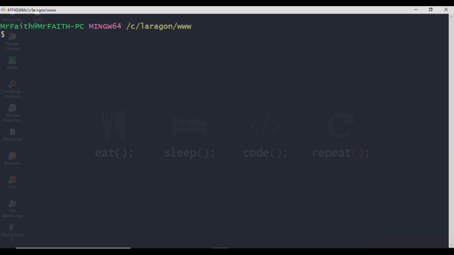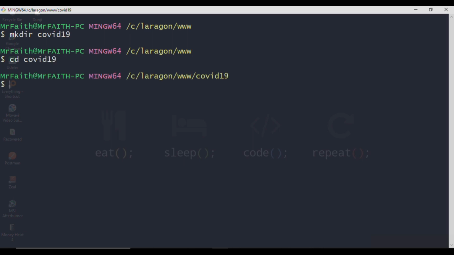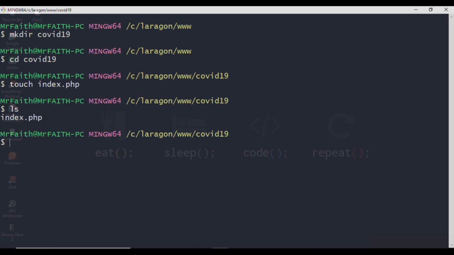Now that I'm inside www, let me create a new folder, and I'll call the folder COVID-19 as one word. And then I'll go into the folder, cd COVID-19. Alright, now I'm inside the folder. So now I'm going to create a file inside the folder. I'll call it index.php. So I'll say touch index.php. Now if I say ls, it's going to show me my index.php.